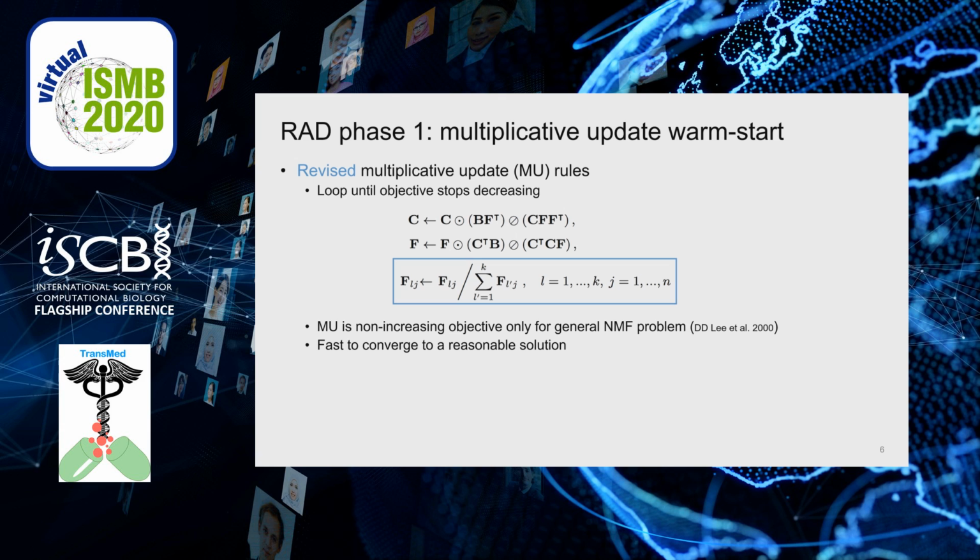It is a revised version in the sense that we have an additional normalization step of matrix F. Notice that MU rules can only guarantee the objective function is non-increasing in the general NMF problem. The objective may increase in our case. However, it is still a super fast approach to converge to a reasonable solution in our case.